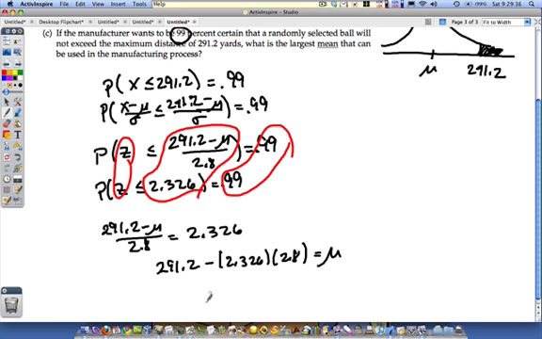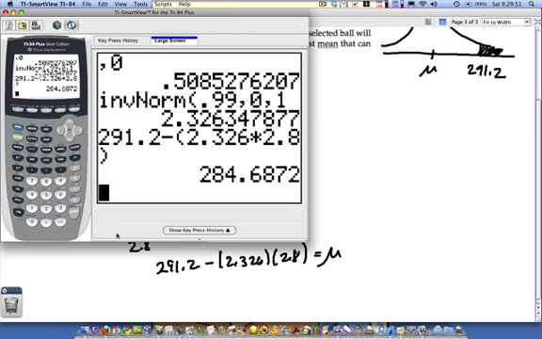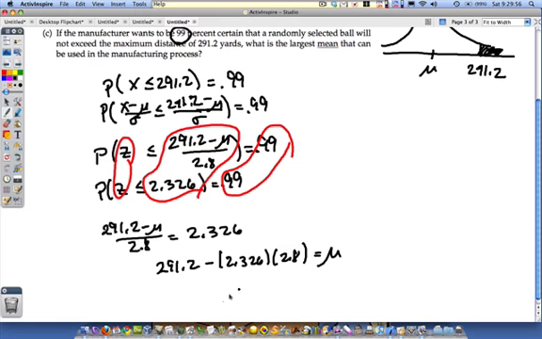Okay, and then if I figure that out with the calculator, I get 291.2 minus 2.326 times 2.8, like that. And so I find out that mu has to be 284.6872. So mu is 284.6872. And that's the value of mu that will ensure that only 1% of the balls ends up being illegal by traveling too far a distance. So there's your question.